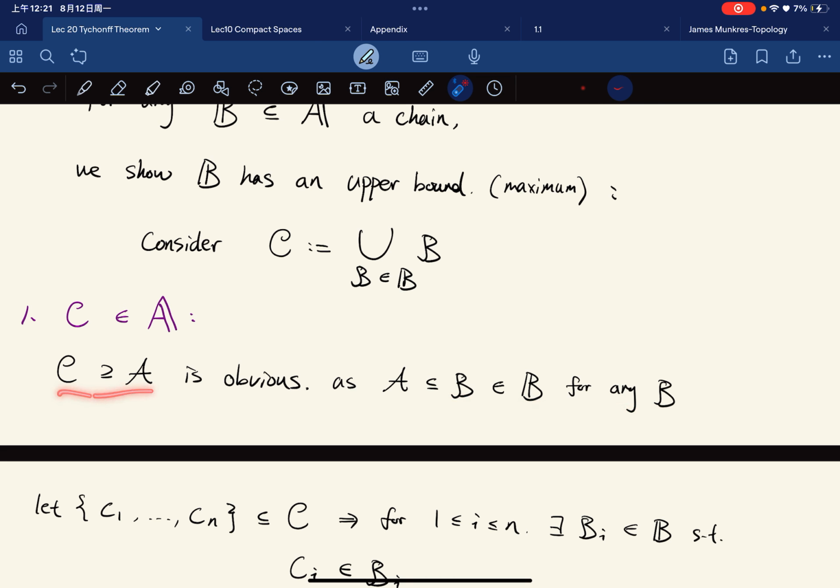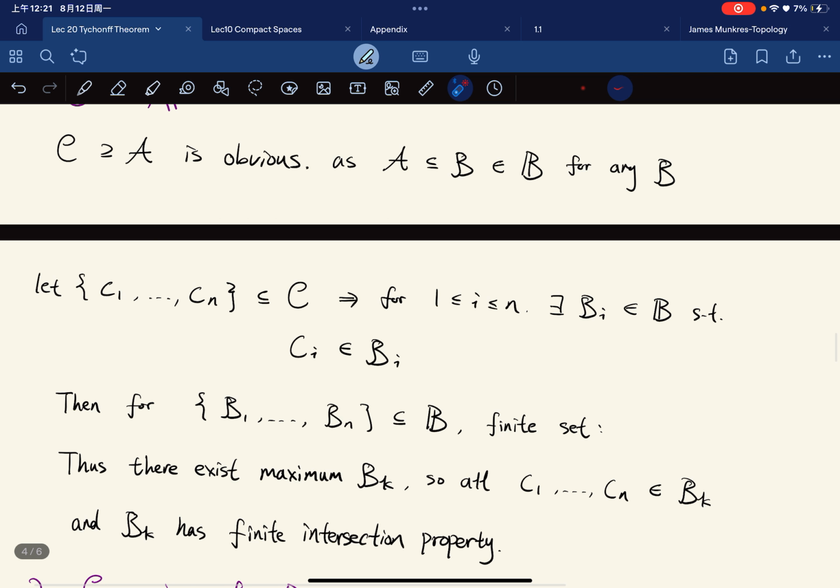So C contains A is obvious. Now, for the finite intersection property, given finitely many set elements C1 through Cn, for each Ci there exists a Bi such that Ci is in Bi.